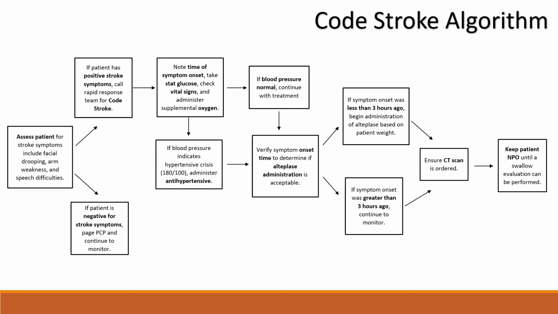The symptom onset time is very important because it will let us know if we're able to give a thrombolytic like alteplase. Alteplase can only be administered if the symptom onset was less than 3 hours ago. It is much more effective the earlier you give the medication to the symptom onset time. So if yes, the symptom onset was less than 3 hours ago, be sure to make the dosage calculation based on the patient weight. If not, continue to monitor. For both options, be sure a CT scan is ordered, and be sure to keep the patient NPO until a swallow evaluation can be performed.